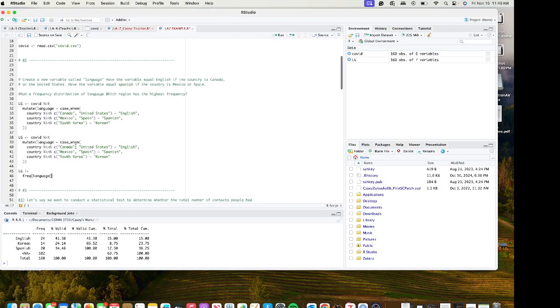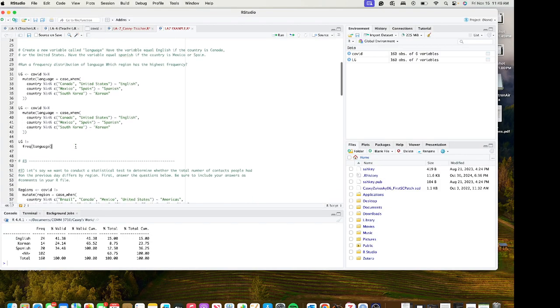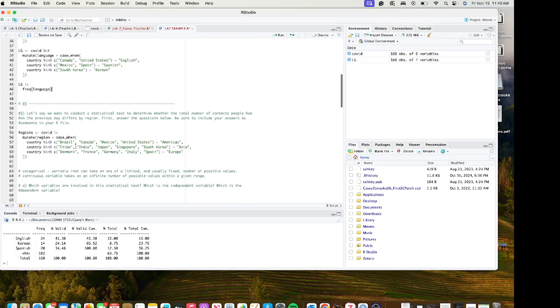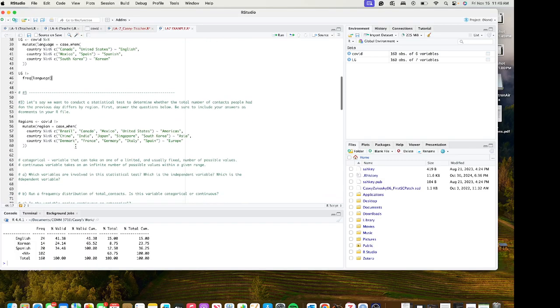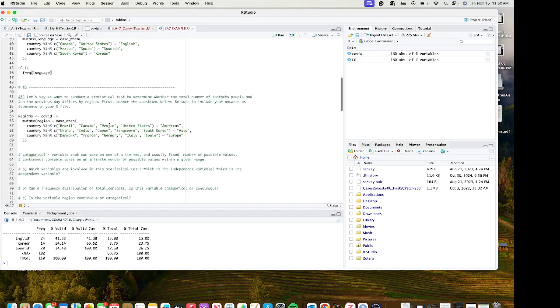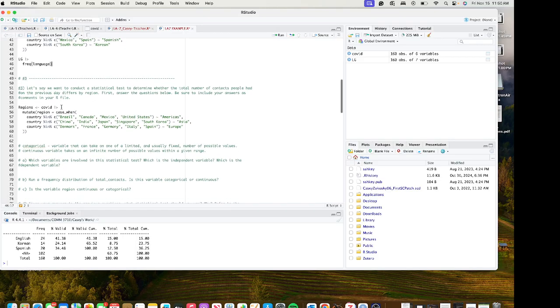So we'll move on to number 3. It's asking us to conduct a statistical test to determine whether or not the total number of contacts differs by region. This is the assignment question. You need to answer the questions below and include your answers in the R file.